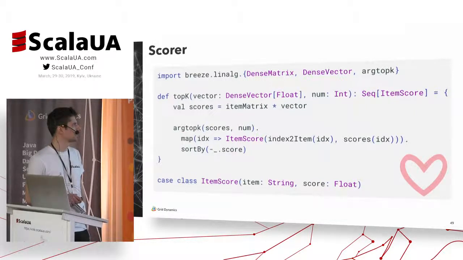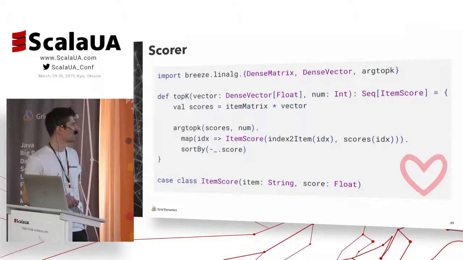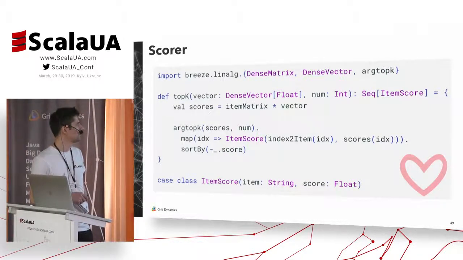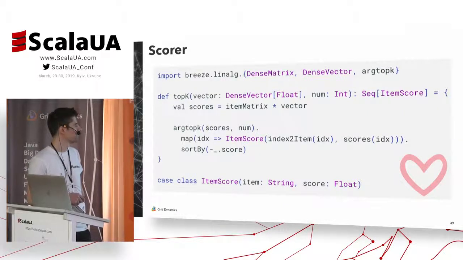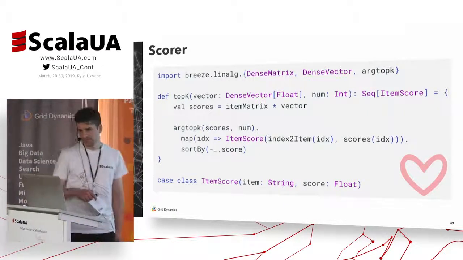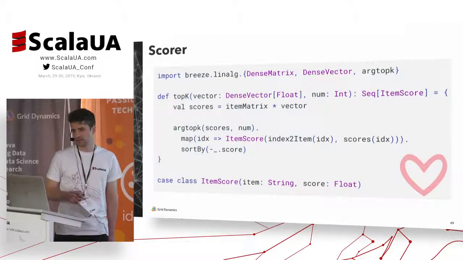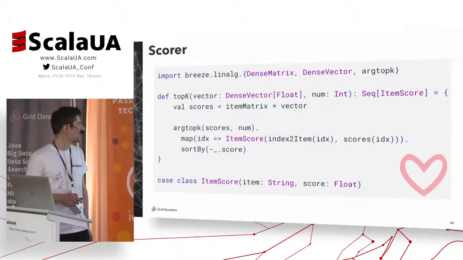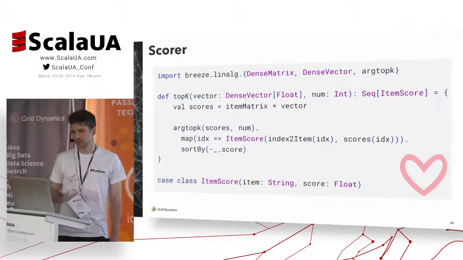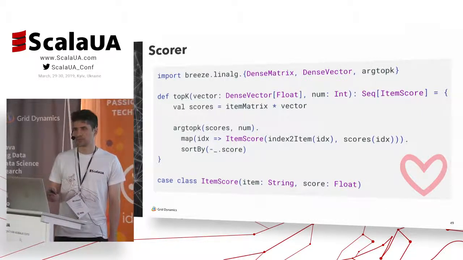And this is our recommendation, which is just a product ID and a score. So in order to get recommendations, we need to multiply the matrix by a vector. So those are Breeze objects. And after that, just get the top N elements from the multiplication result. I think that argtopK probably works with a data structure called heap, so it returns unsorted elements, and we want to sort them to show the more relevant first.